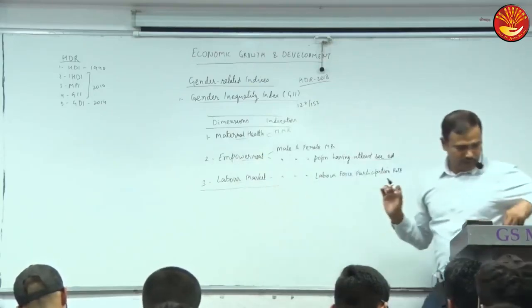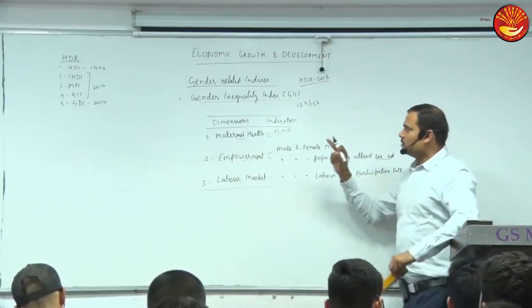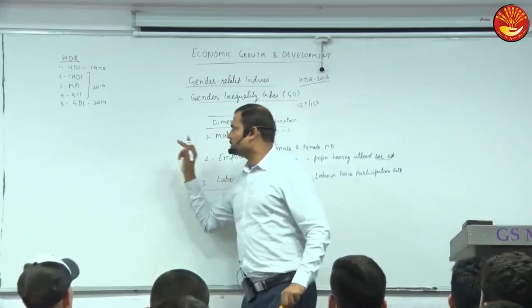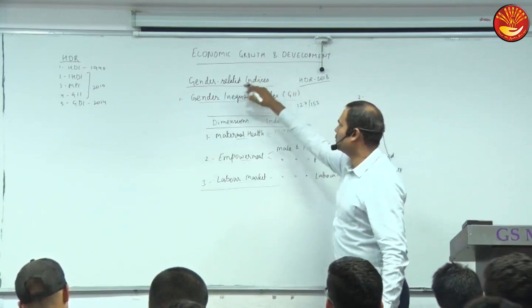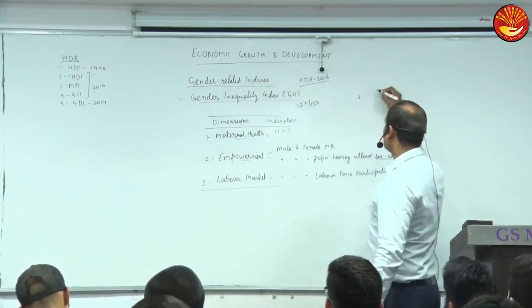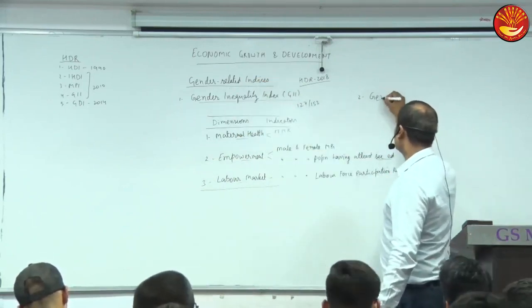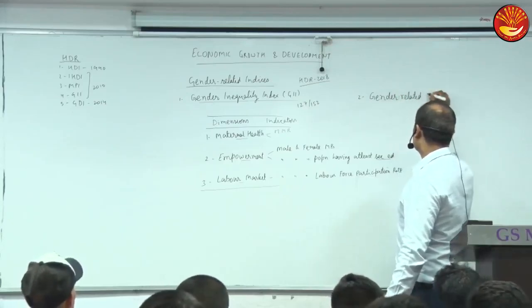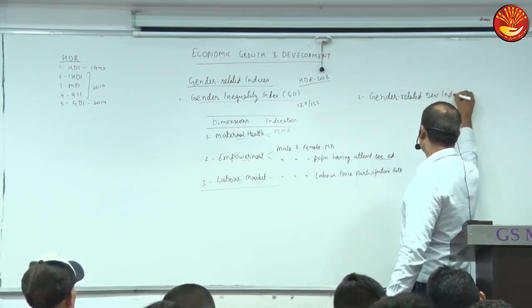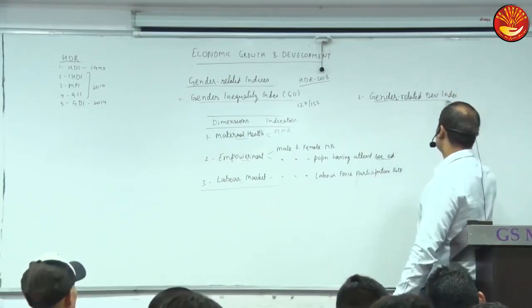That is sufficient. Another index is GDI. As per this classification, we are talking about gender indices. GDI stands for Gender Related Development Index.